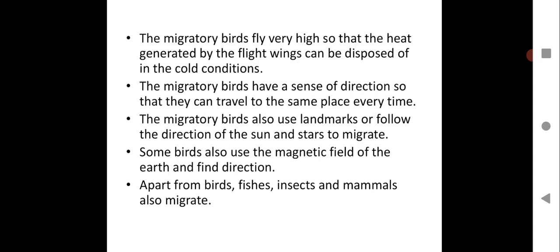This is the concept you need to understand: why animals and birds show migration, because migration helps them to survive. Since there are very harsh climatic conditions, they migrate and then go back to their original place once the climatic condition becomes moderate, and then they survive.